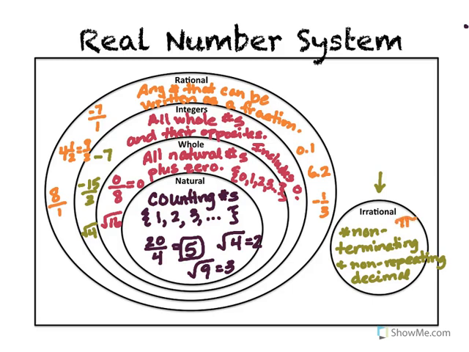The most famous irrational number of all is pi. Pi is 3.14, blah, blah, blah, on and on forever, right? But you could also see something like this. You could see 1.763 dot, dot, dot. When you see that, that means that decimal is going on forever without repeating, without stopping. And then also, and I'm running out of room, so I'm going to do this down here. If I take the square root of a non-square number, that number is always going to be irrational. It's always going to come out to be a decimal that goes on forever and ever and ever.